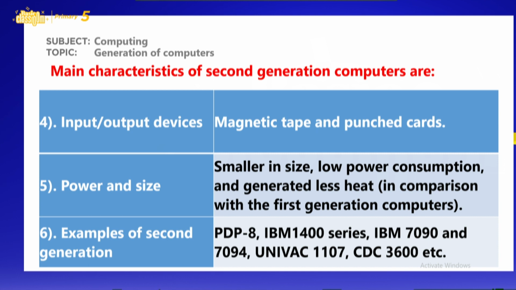Then we have examples of second generation computers. The examples we have are PDP-8, IBM 1400 series, IBM 7090 and 7094. Then we have UNIVAC 1107. Then we have CDC 3600. All these are examples of the second generation computers.